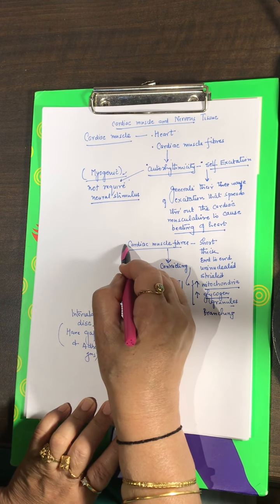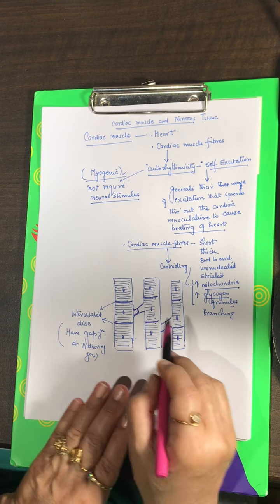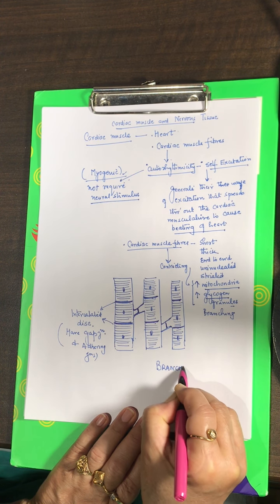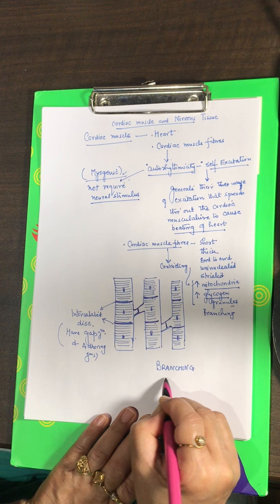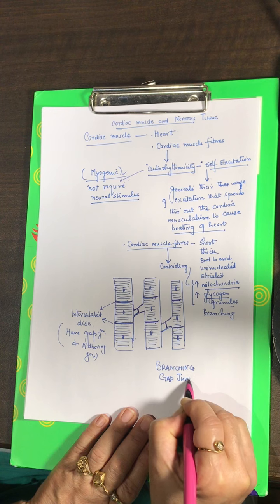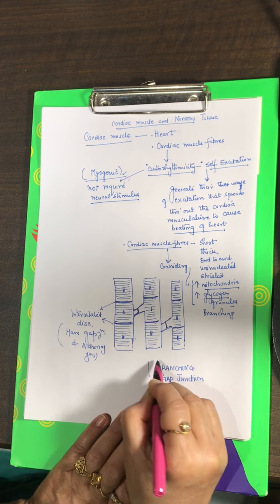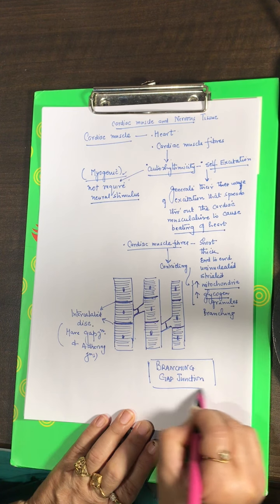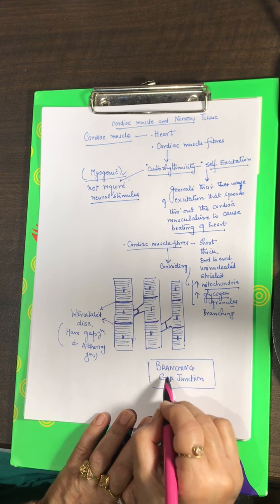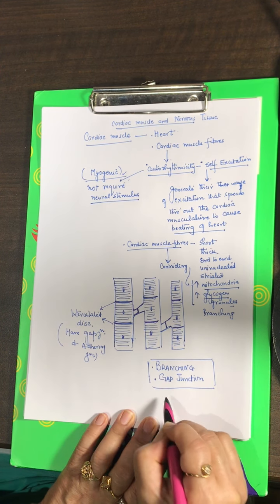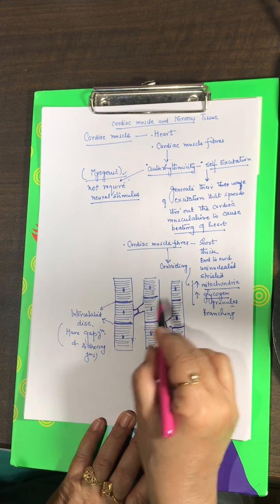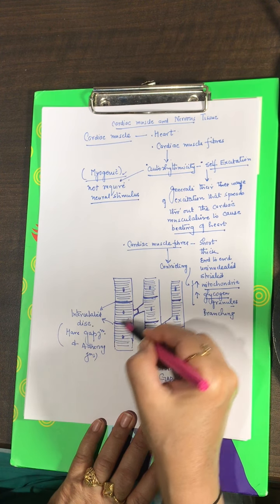So the cardiac muscle fibers show two main properties. One is branching, and the other is numerous gap junctions between the cardiac muscle cells. Because of these two features, the wave of excitation quickly spreads throughout the cardiac musculature. There is a lot of branching, and there are numerous gap junctions.